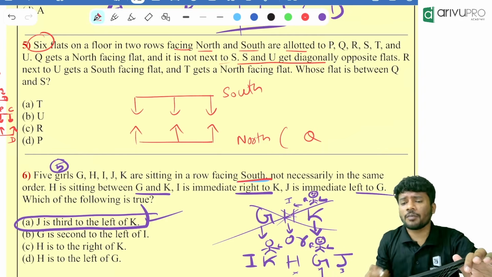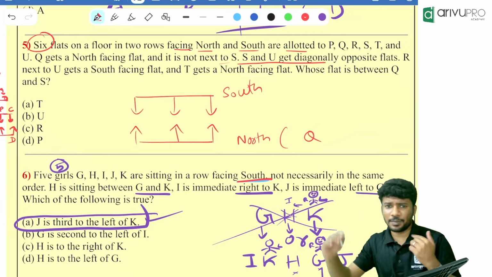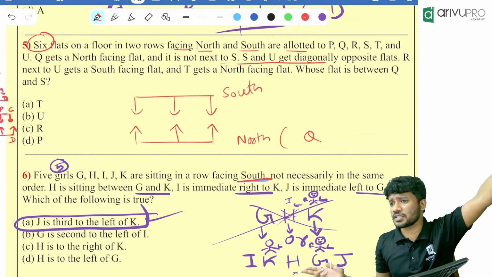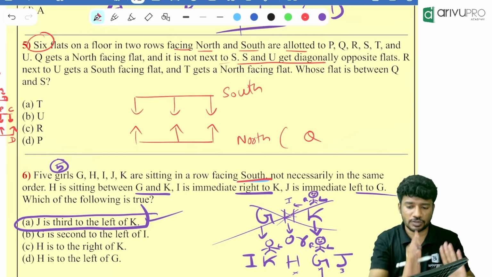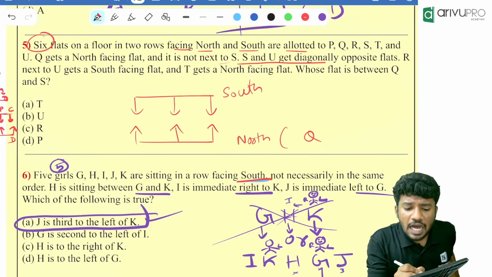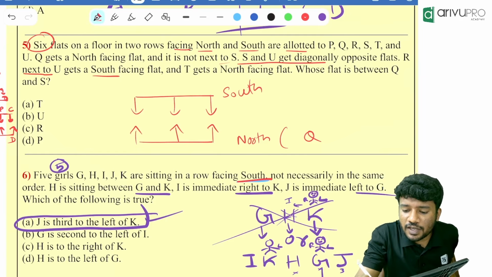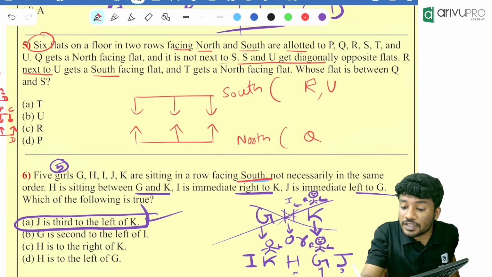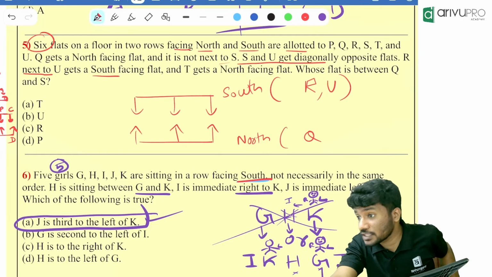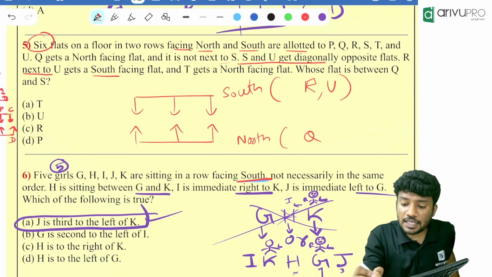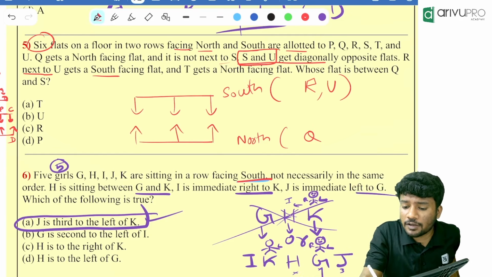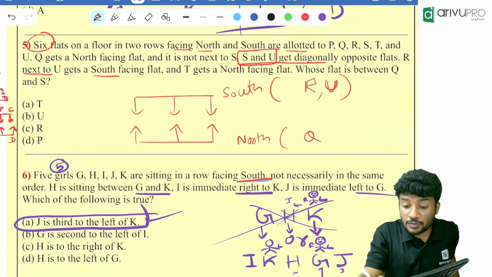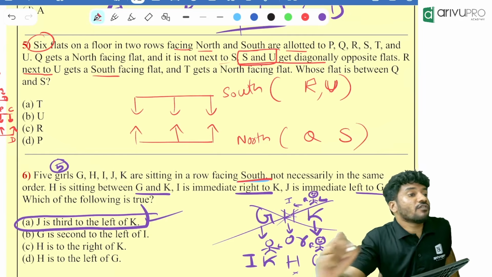S and U are diagonally opposite. What do you mean by that? They will be in opposite directions. One will be at the left end and the other at the right end, and accordingly in the opposite direction the other person will be there, diagonally opposite. Then what is given? R is next to U, and U gets a south facing flat. What do you mean by that? That means R and U both have south facing flats. We know that S and U are diagonally opposite. Since U is getting a south facing flat, S will be getting a north facing flat. Correct?